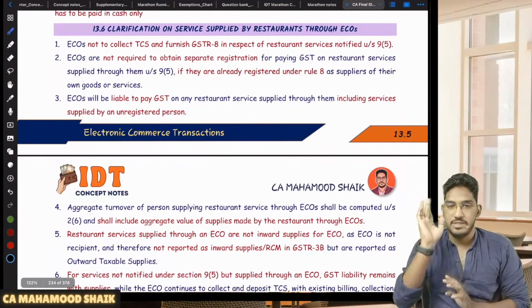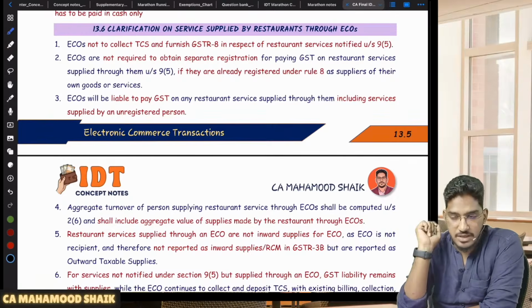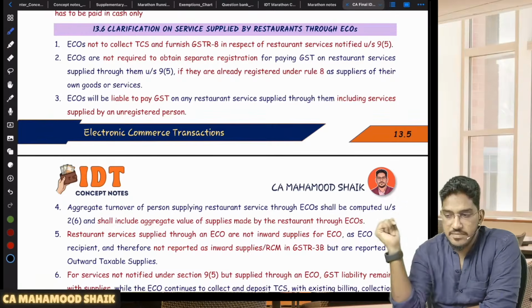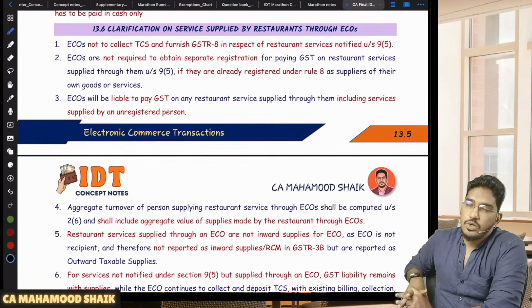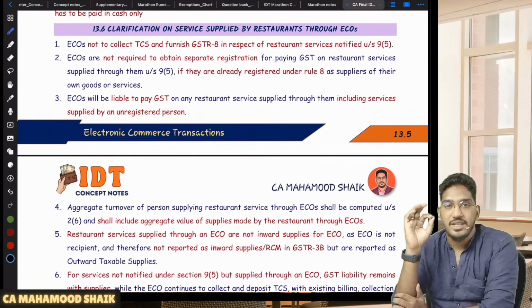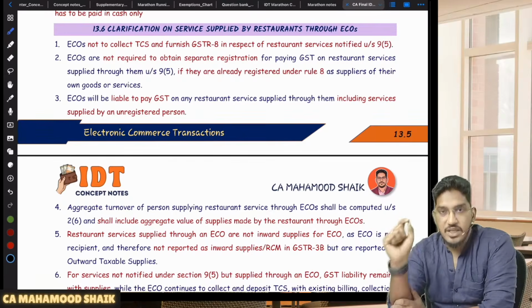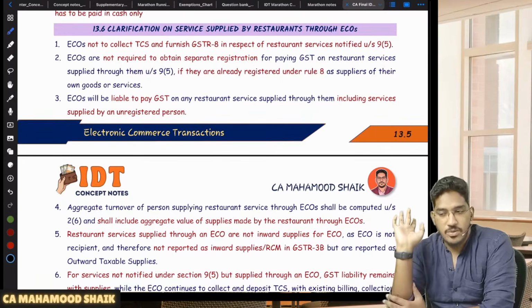Yes, but not services. Services he can't do. If you remember, in the composition chapter I have done the revision. Just go back and revisit that composition levy revision. In that I told one of the restrictions: if you want to opt for composition levy, you can't make the supply of services through the e-commerce operator.